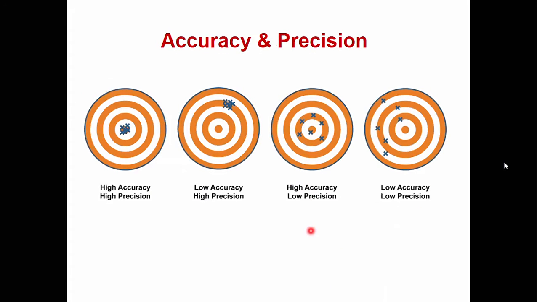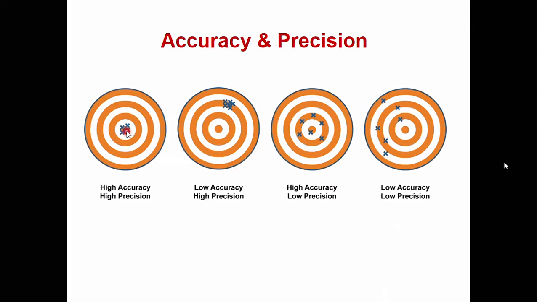Let us have some pictorial representation of that. See, this is the dartboard analogy. You know that the bullseye means the center. Here, the leftmost one indicates very high accuracy and very high precision. High accuracy means our true value is the central one, so the darts are hitting the central position.